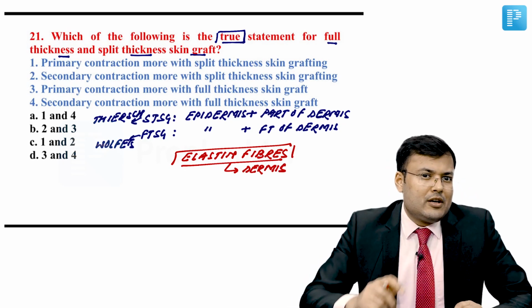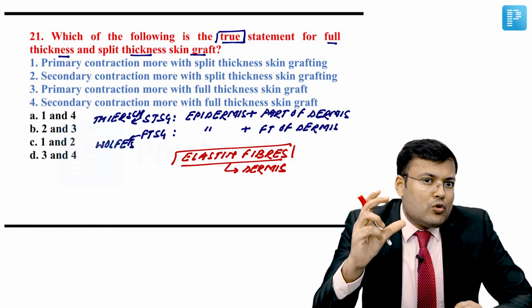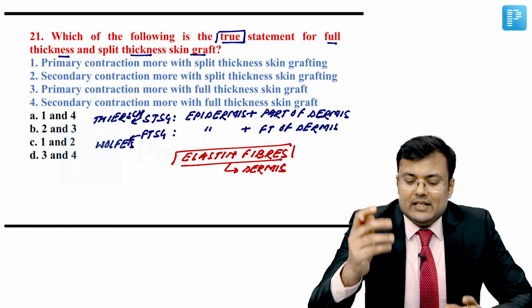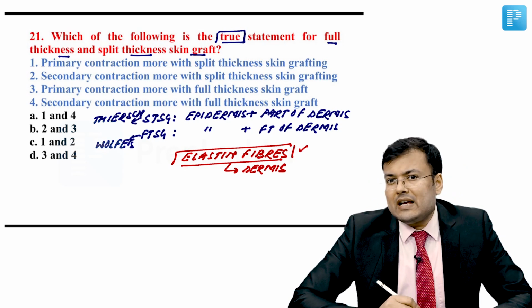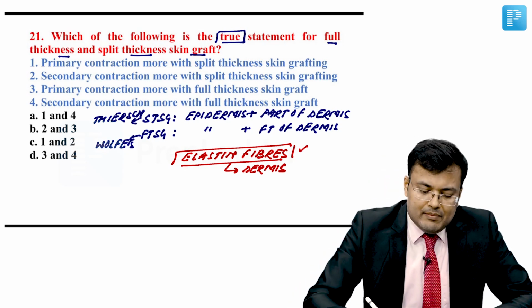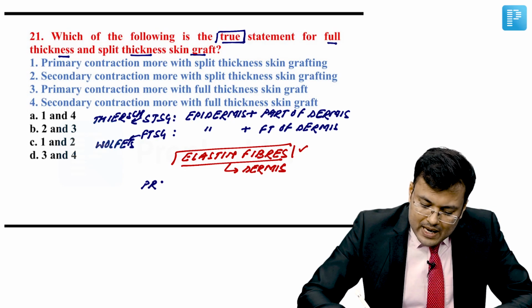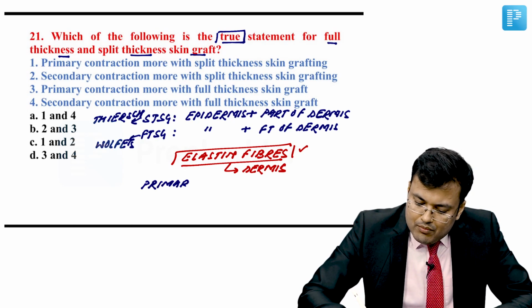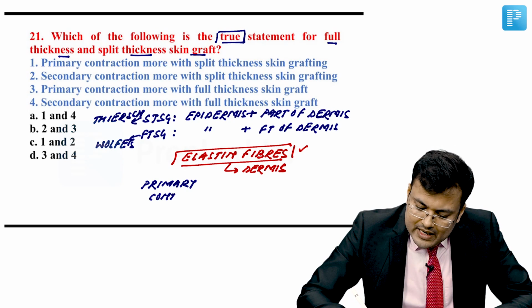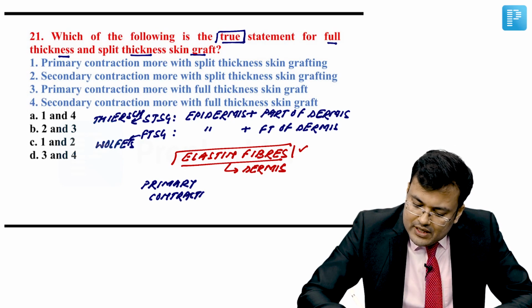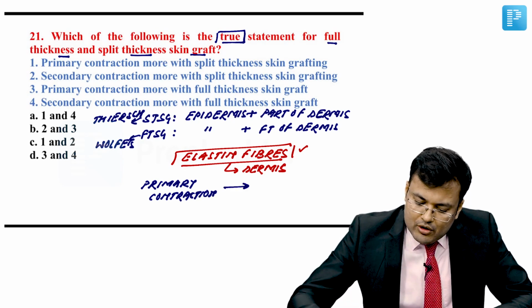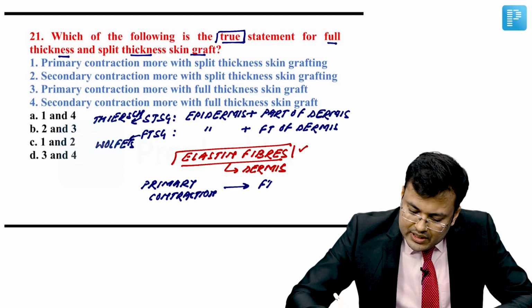So, any graft which has more thickness of dermis obviously has increased content of elastic fibers, and there will be more primary contraction. Primary contraction is more in full thickness skin graft.